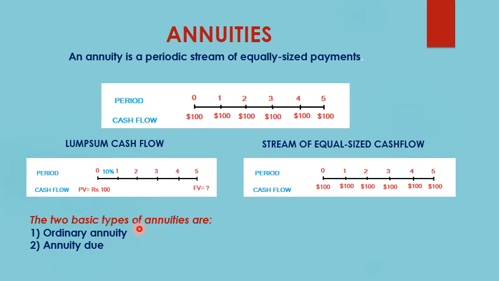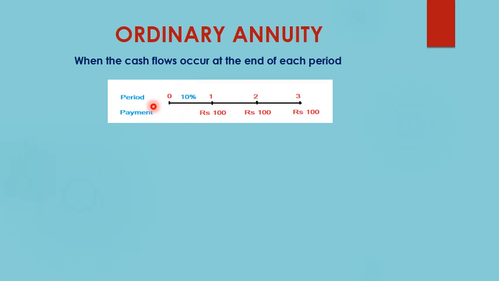So there are basically two types of annuities. First is the ordinary annuity, and second one is the annuity due. Now let us understand what is ordinary annuity. So ordinary annuity says that when cash flows occur at the end of each period, such an annuity is known as ordinary annuity. Okay, so this is the timeline which represents ordinary annuity.